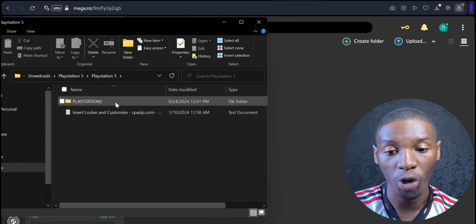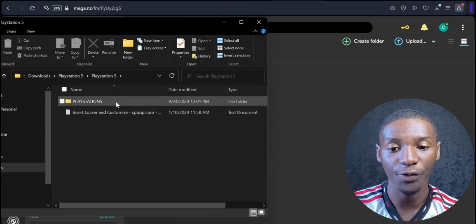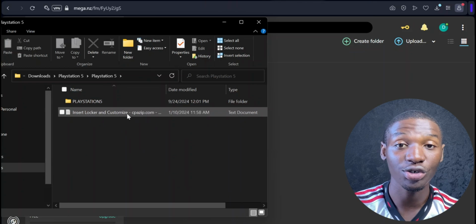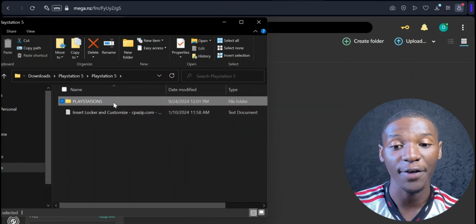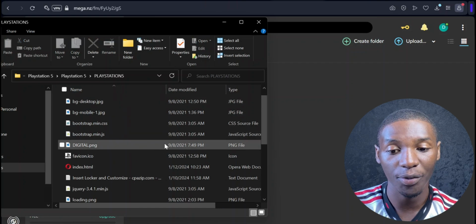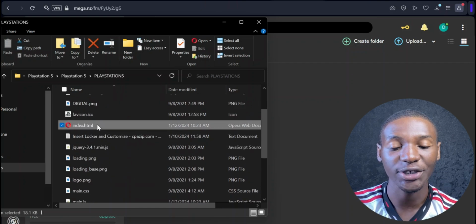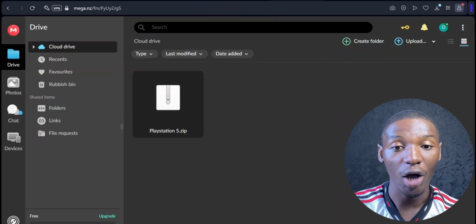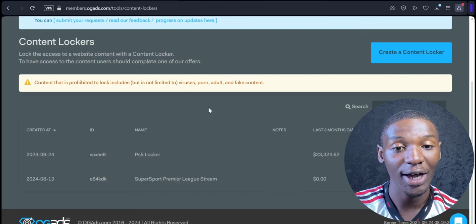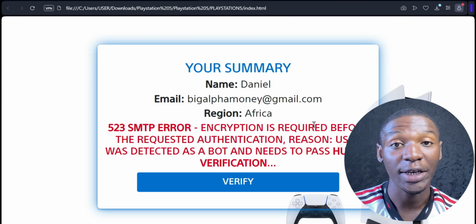What you want to do is open up this folder. So this is what you're going to have in the folder. You're going to have instructions on how to actually edit your locker, and you're going to have a folder with the locker information. So I'm going to open up this locker information and come over to where it says index.html. So this is the file that we're going to have to edit in order for us to actually add our OGAds link, that is our content locker link, to this landing page right here.